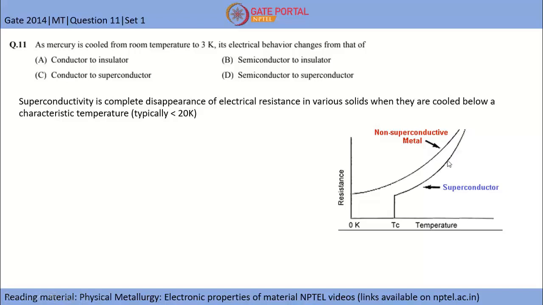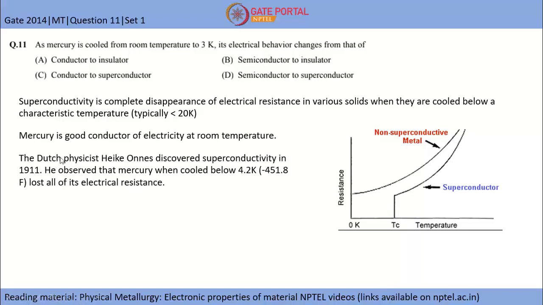As you go on decreasing the temperature, the thermal vibrations decrease, which in turn decreases the electrical resistance, since these vibrations are the scattering points for the moving electrons. If the material is not superconductive, it will just follow this path. But in some materials it is observed that if you reach a certain critical temperature, which is well below room temperature, the resistance suddenly drops to zero. Hence these materials which exhibit this phenomenon are known as superconductors.